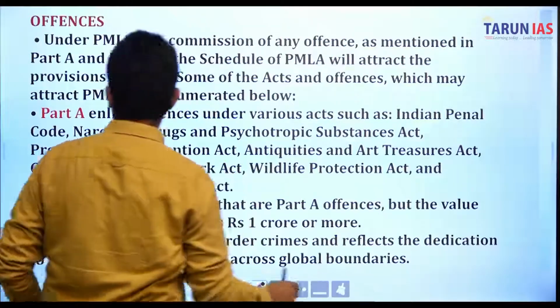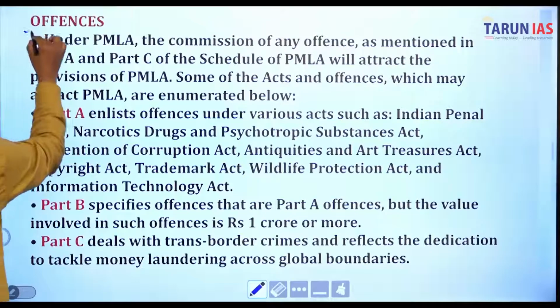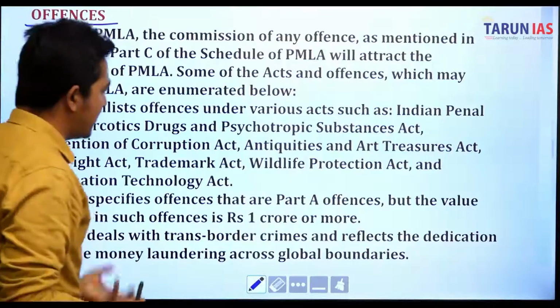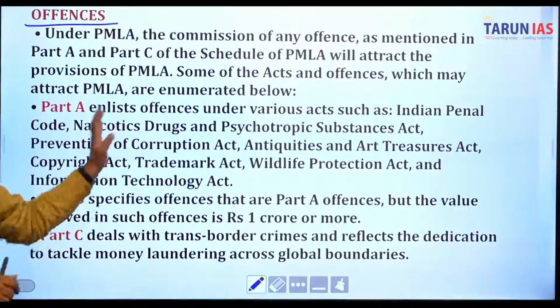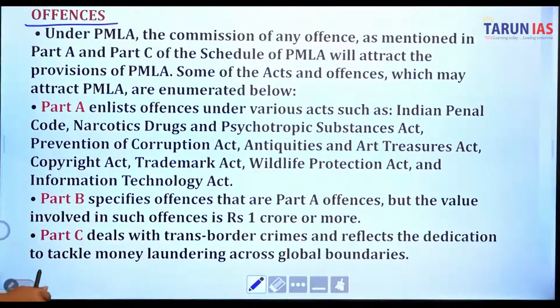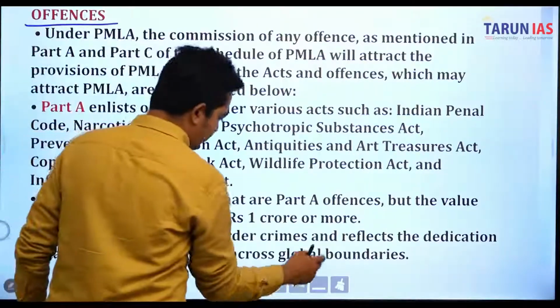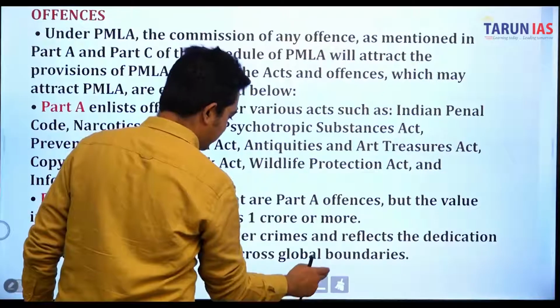Now we can see what the offences under the PMLA, the Money Laundering Act, are: the commission of any offences as mentioned in Part A. This is not required, just a glimpse for the sake of your exam. You just need to keep in mind that somehow this can be asked, but you need not recall what is mentioned in Part A. It includes the Indian Penal Code and the Narcotic Drugs and Psychotropic Substances Act. This need not be noted down; I have mentioned it just for revision purposes, and we can have a glimpse of Parts B and C, but it is not beneficial for your exam.